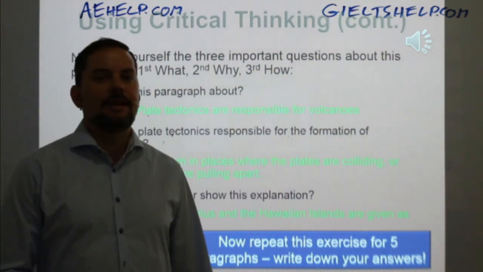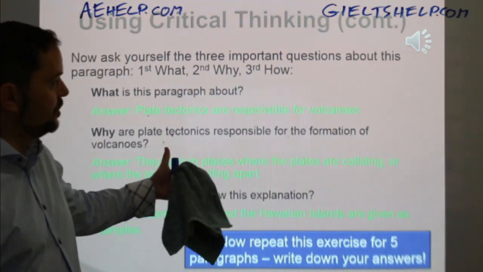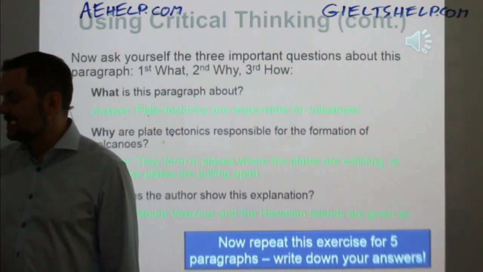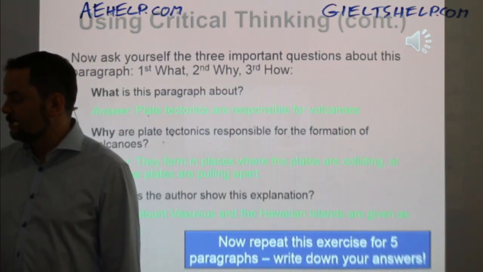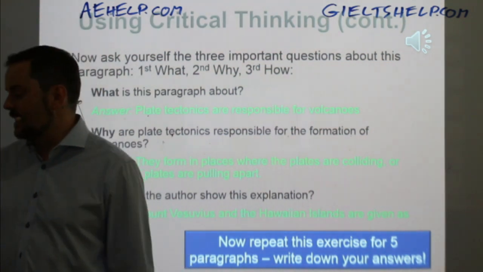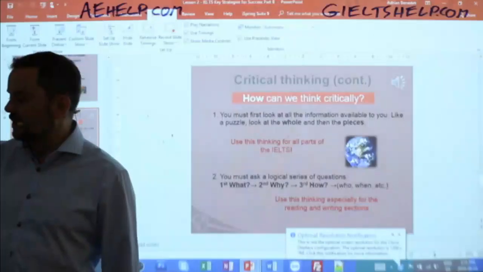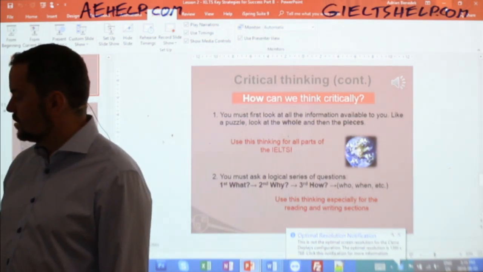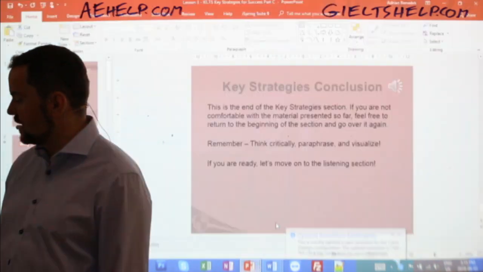Why? Because your body paragraphs in your writing task 2, especially, should follow the same pattern, okay? Now, if you're doing our course online, when you get to this slide and this stage, you definitely want to practice this with a couple of different paragraphs, all right?